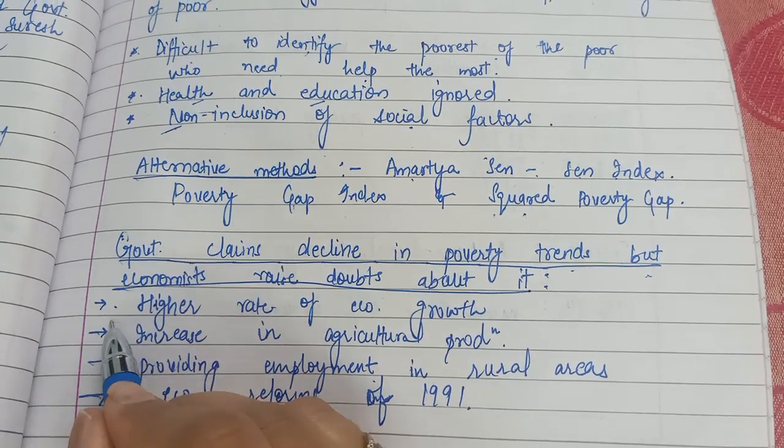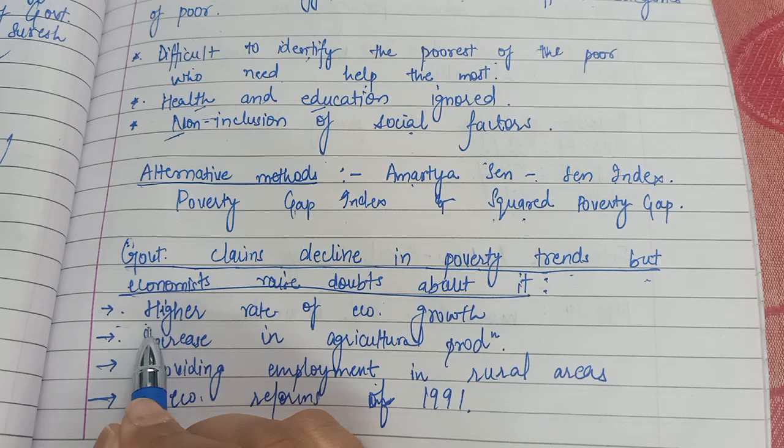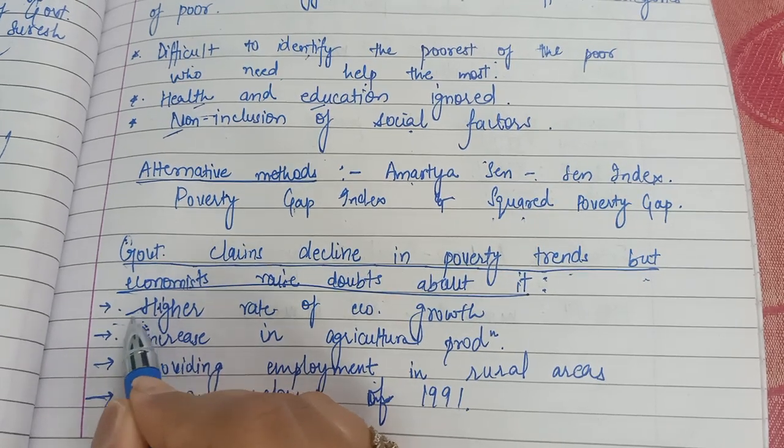Let us see on what basis the government claims the decline in poverty trends. Okay, the government says that our economic growth rate has gone high. It has gone higher. So higher rate of economic growth.